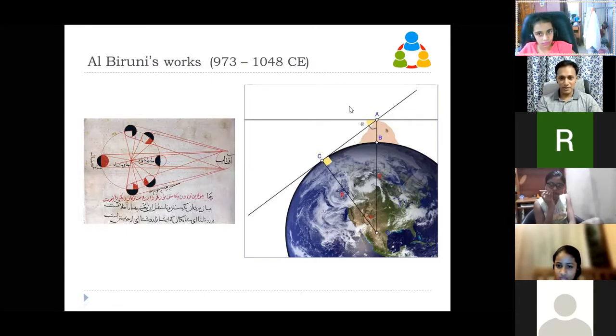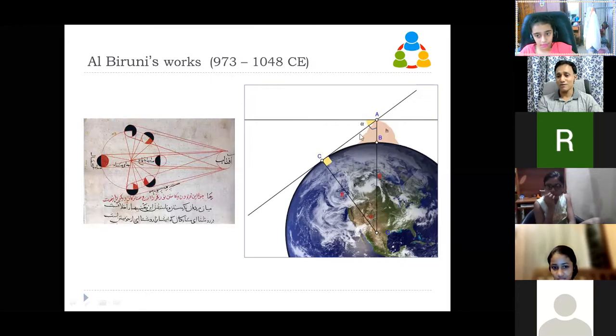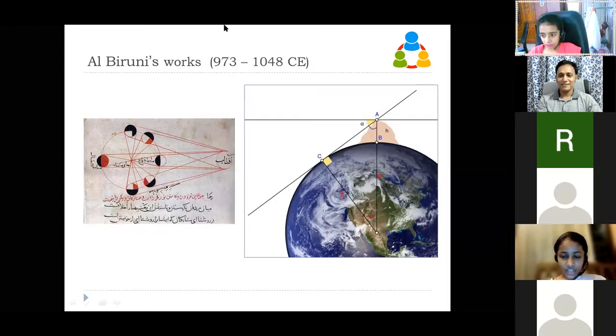If this angle is A, what would be this angle? Is that tough? This whole angle is 90 degrees, you know. If this is A, then what is this? 90 minus A.